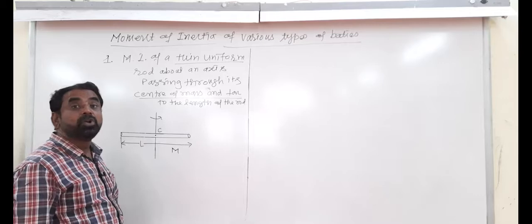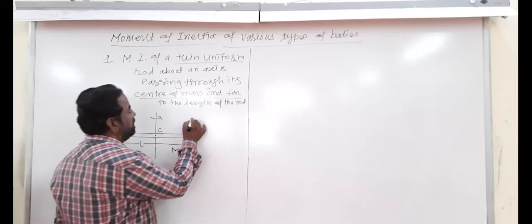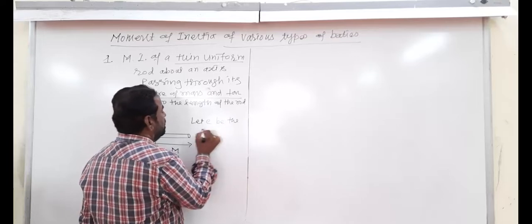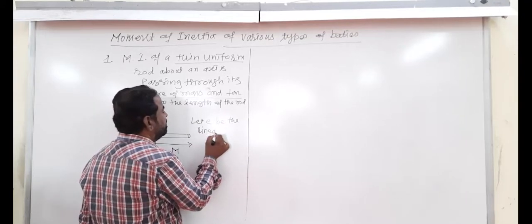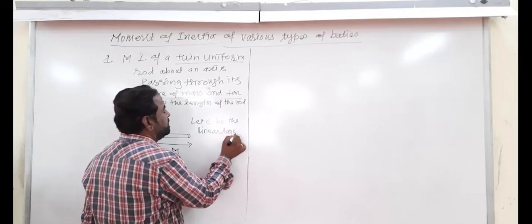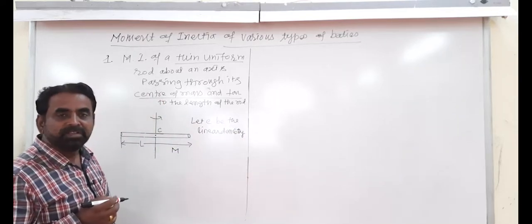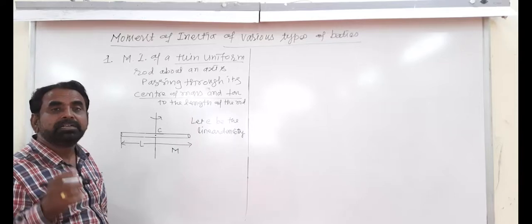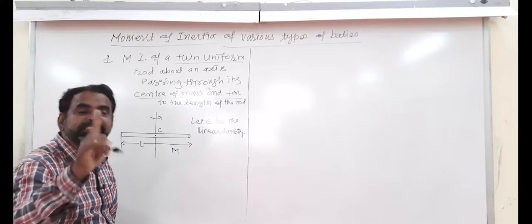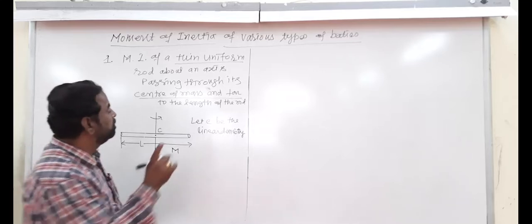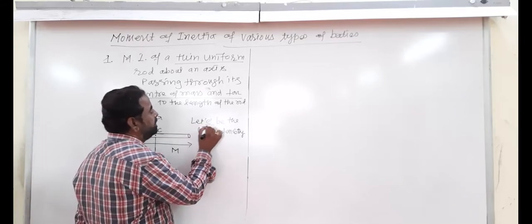Let rho be the linear density. Let us see what linear density is. Linear density means mass per unit centimeter, mass per unit meter, and therefore the linear density symbol is rho.